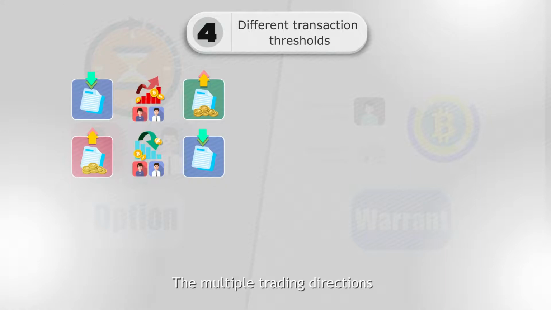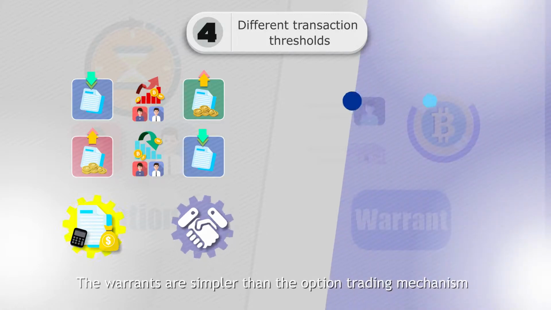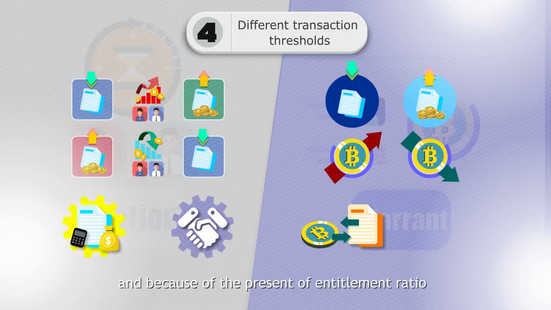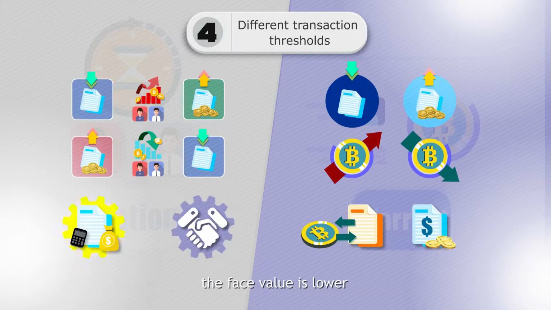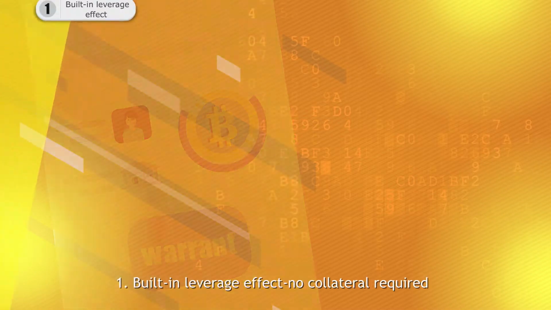Difference 4. Different transaction thresholds. The multiple trading directions, Greek values, trading mechanism, and other factors involved in options are more complicated. The warrants are simpler than the option trading mechanism, and because of the presence of the entitlement ratio, the face value is lower.